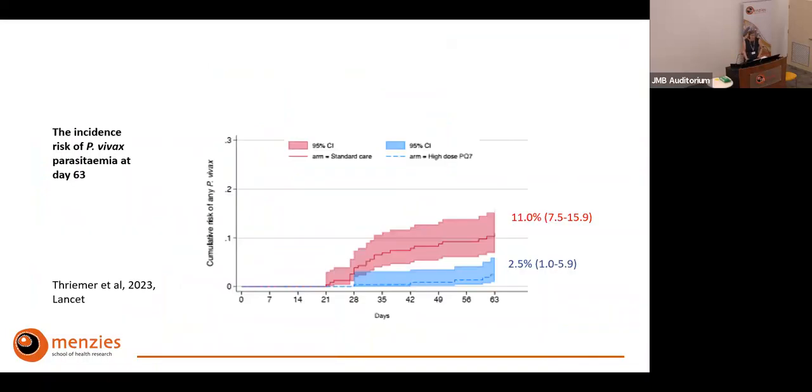And this is the main result, really. You can see on the y-axis the cumulative risk of any Vivax episode during the study, and on the x-axis the time between enrollment and the last follow-up. In red is the standard care control arm, and in blue the intervention arm with the high-dose primaquine treatment. You see about a 5-fold decrease in the risk of Vivax malaria among falciparum patients who were treated with radical cure. Quite encouraging, certainly a significant result here.